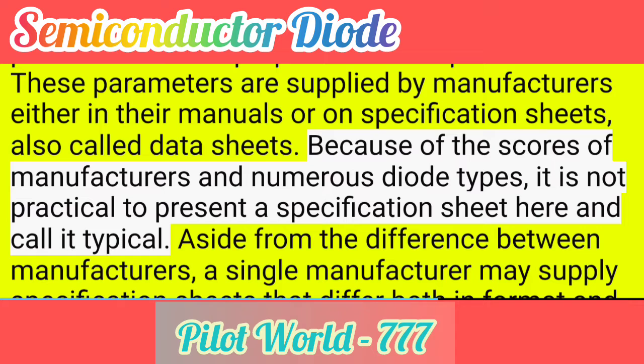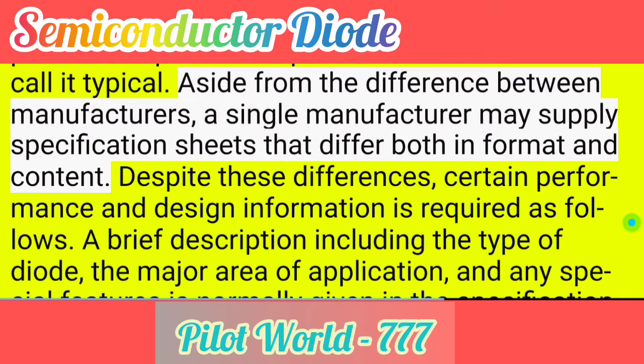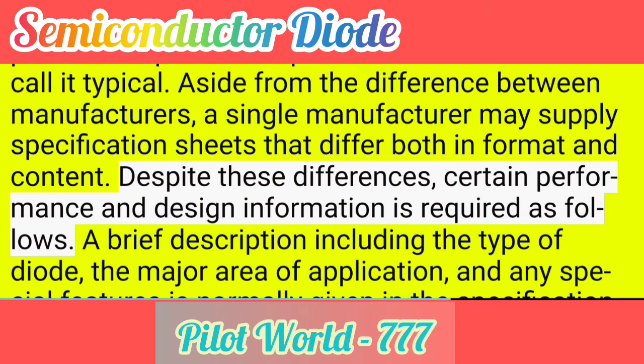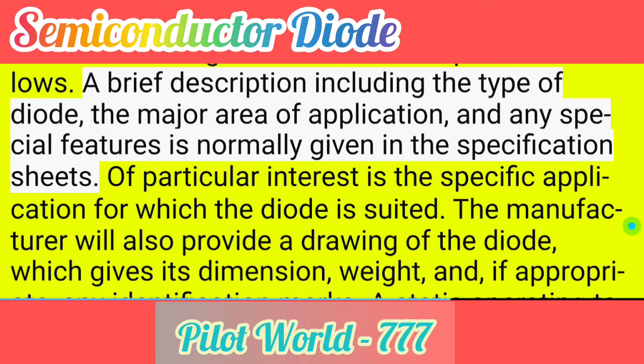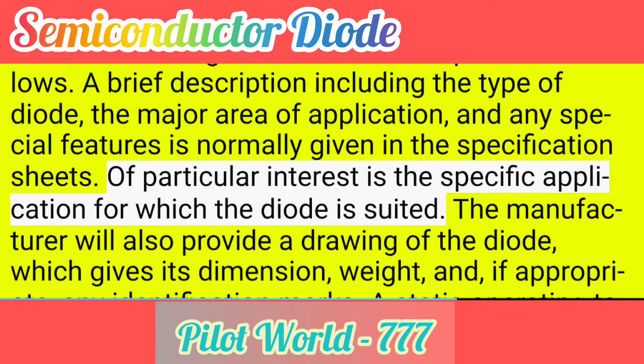Because of the scores of manufacturers and numerous diode types, it is not practical to present a specification sheet here and call it typical. Aside from the difference between manufacturers, a single manufacturer may supply specification sheets that differ both in format and content. Despite these differences, certain performance and design information is required as follows. A brief description including the type of diode, the major area of application, and any special features is normally given in the specification sheets. Of particular interest is the specific application for which the diode is suited.